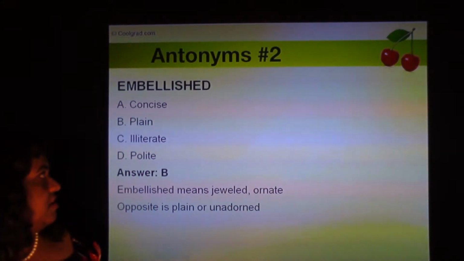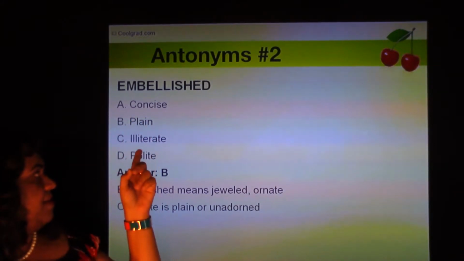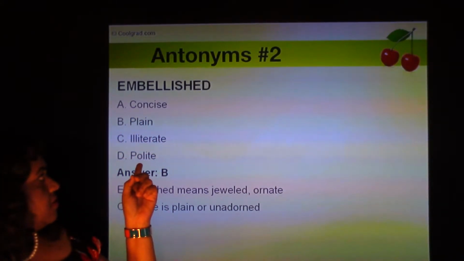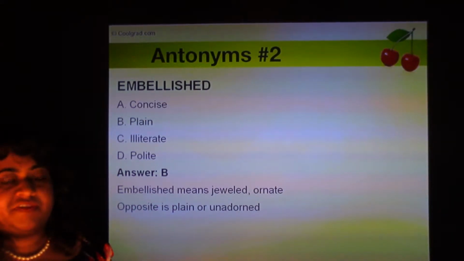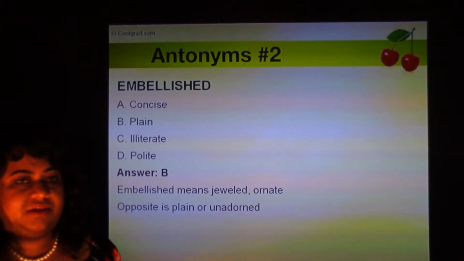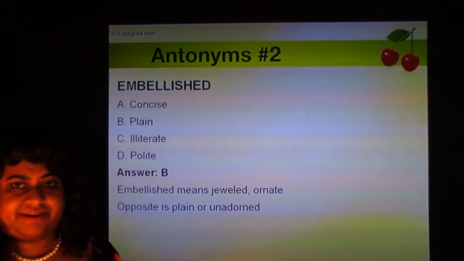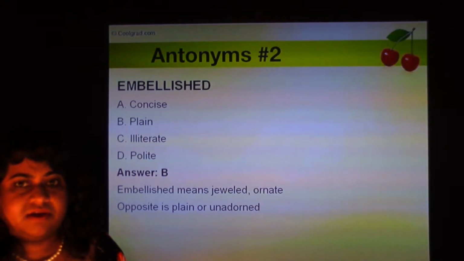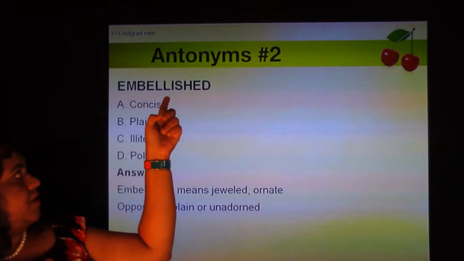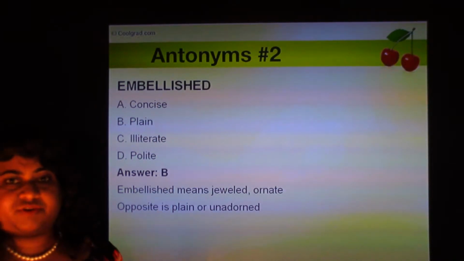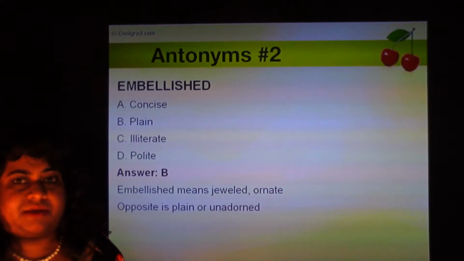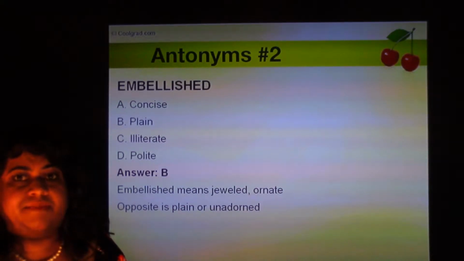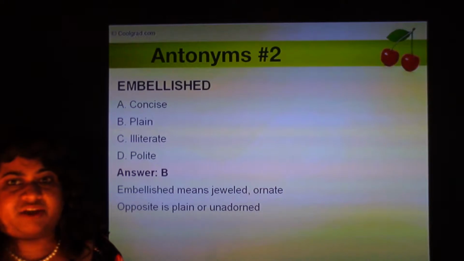Embellished. The 4 options are concise, plain, illiterate, and polite. If you've never heard of the word embellished, well, embellished means jeweled, ornate, something that's very highly decorated. So remember the root word here, bell. Think of a Christmas tree with a lot of bells on it. Those are like decorations, right? So if you think of embellished, it's something which is very well decorated. That's how I remember this word. I think of a Christmas tree with a lot of bells and decorations.